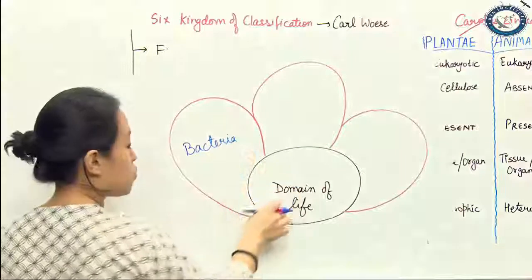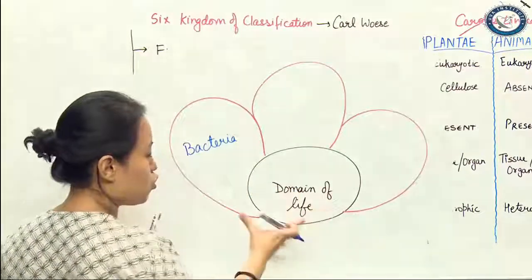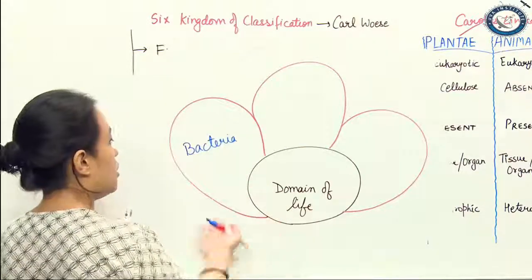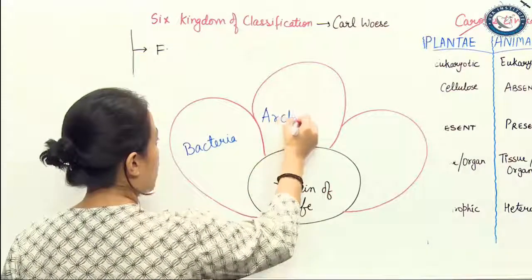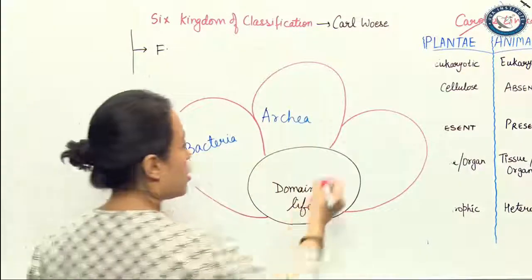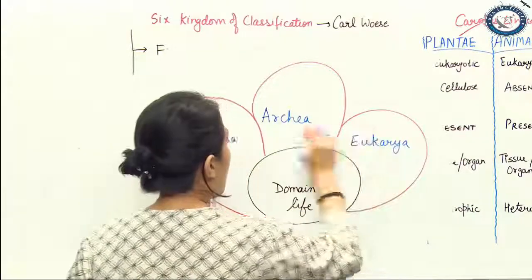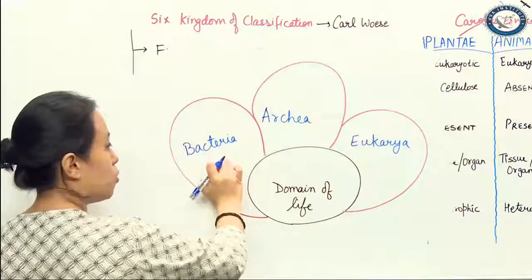Carl Woese was the person who said that there is a simple structure, a domain of life, and this domain of life has originated in the form of bacteria. Archae means Archaebacteria, Eukarya means eukaryotes, and normal bacteria.